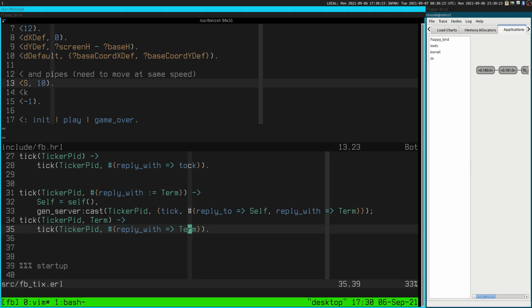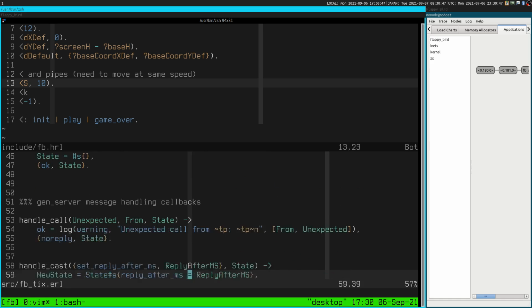And then each of the processes that needs a ticker, as soon as it gets the message talk, replies back with tick. And this one, as soon as it gets tick, it sits there and does nothing for a second or however long.